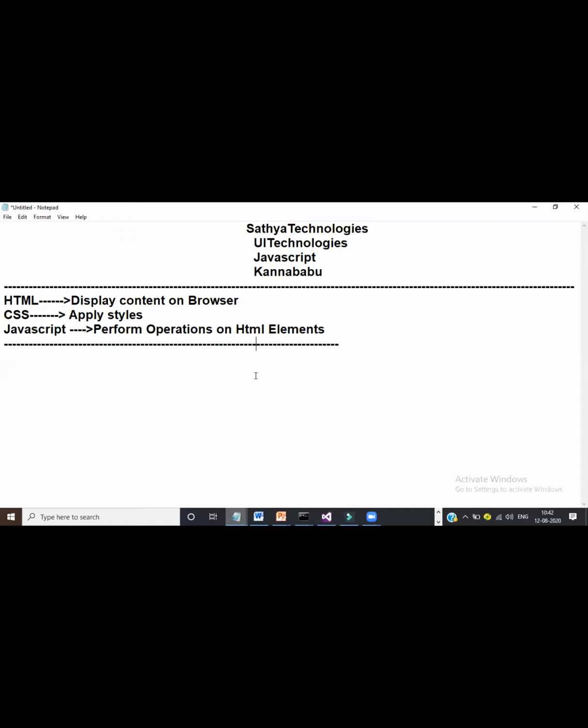So actually the main point is code must execute on where? Browser. HTML main purpose is to display the content on the browser. CSS main purpose is to apply the styles. JavaScript main purpose is to perform some operations, some logics and everything, because JavaScript code will execute on browser.